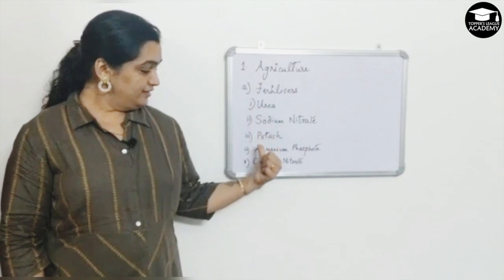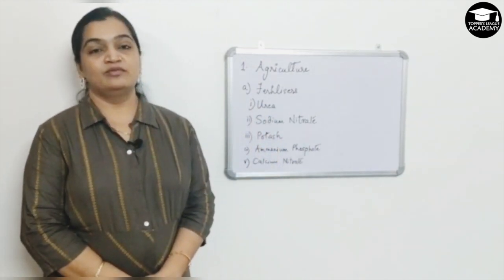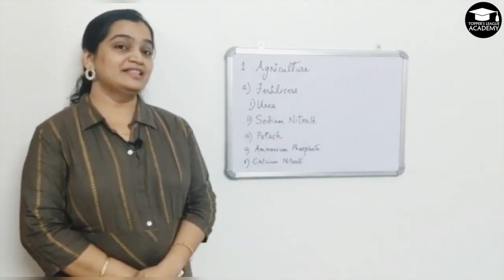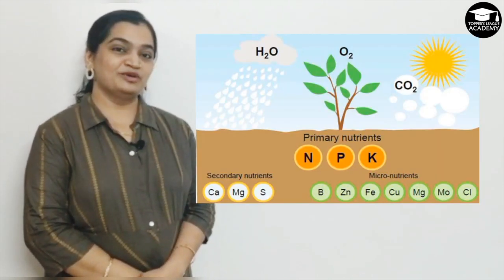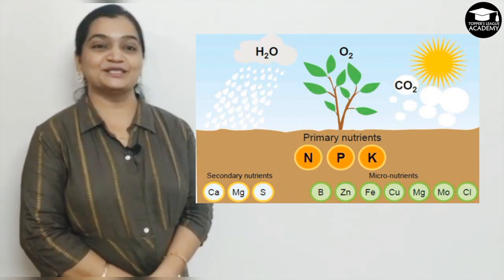So these are the 5 major nutrients that crops need for a better growth. Now let's take a look at this picture and you will come to know why we need all the nitrates and phosphates and potassium, calcium.